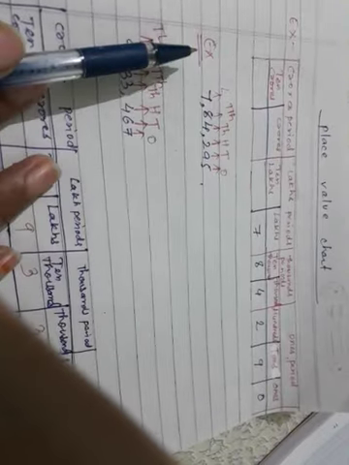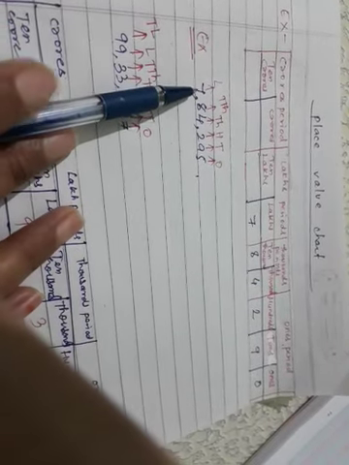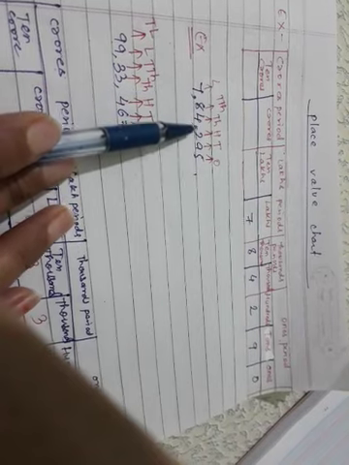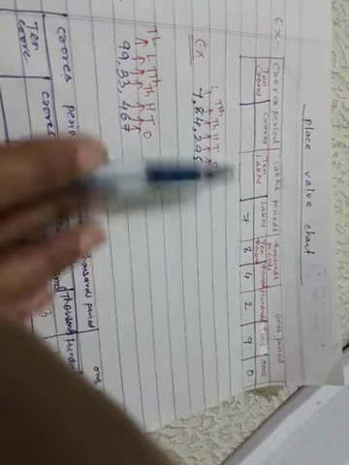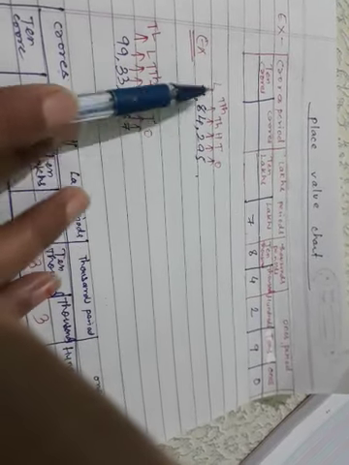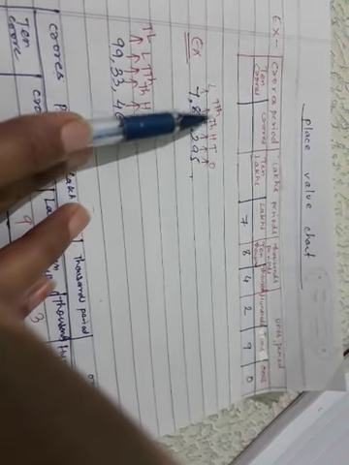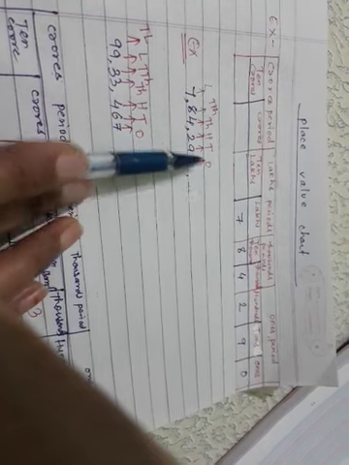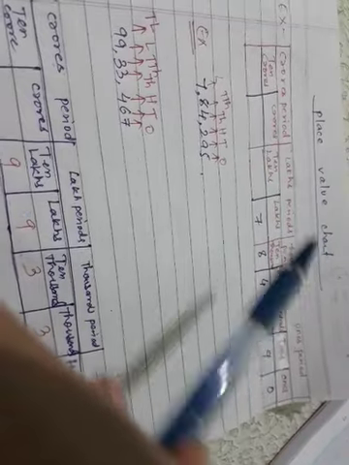Let's take an example: 7,84,295. How will we write this number in the place value chart? First we count the number. This is ones, this is tens, this is hundreds, this is thousands, this is 10,000, this is lakh. We write the ones digit in the ones place, the tens digit in the tens place, and the hundreds digit in the hundreds place.